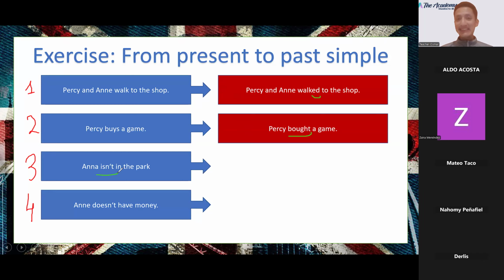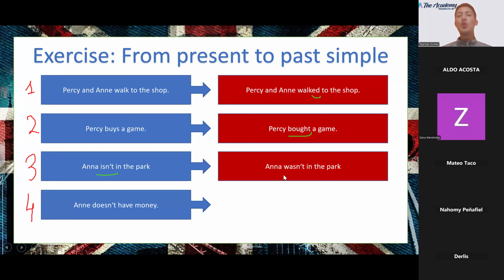Anna isn't in the park. Anna wasn't in the park. Very good. Remember, this is the to be verb negative. Okay, Anna isn't in the park. Anna wasn't in the park. Number 4, Anne doesn't have money.